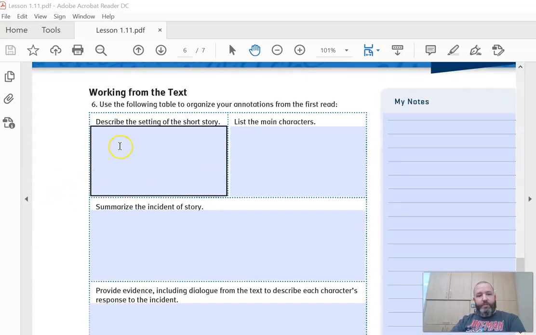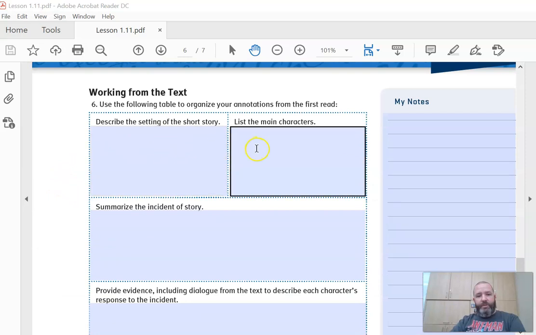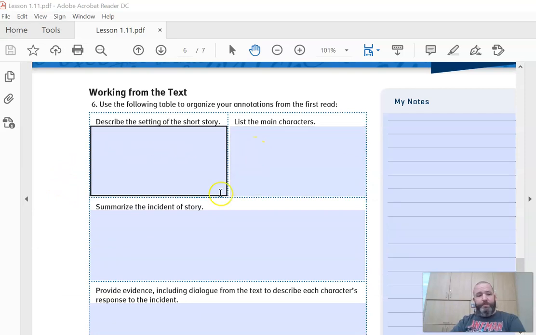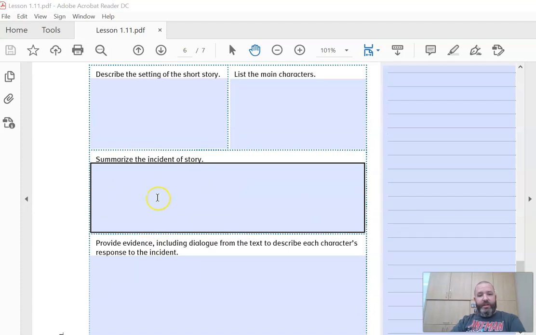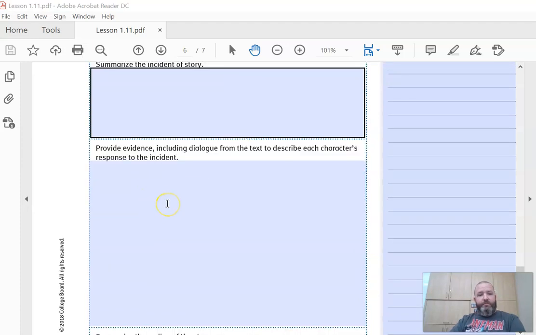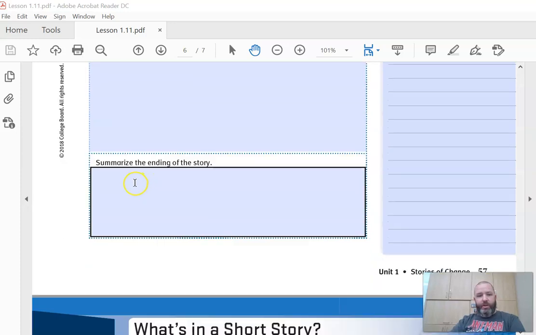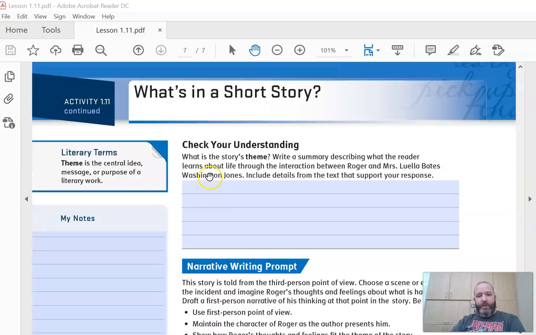Graphic organizer: describe the setting. List the main characters. That's easy, there's only 2. Summarize the incident, the main thing that happened, and provide evidence, including dialogue from the text, to support each character's response to the incident. And then summarize the ending of the story. What is the theme of the story? Theme, here's the definition. It's easier said than finding it sometimes.